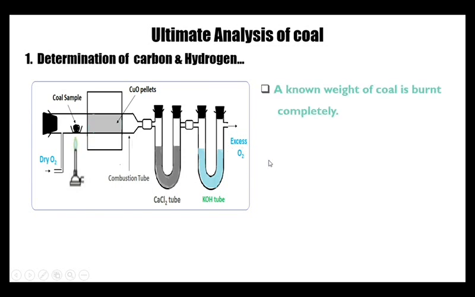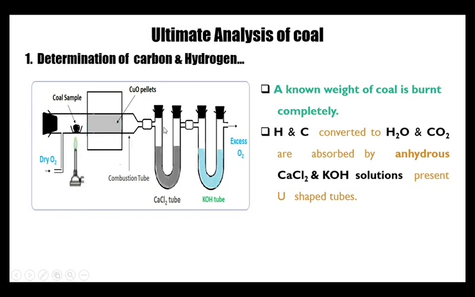Now, when a known weight of coal is burnt completely in this combustion tube, the combustion products are allowed to pass through these. We need to understand that whatever hydrogen is present in the coal is converted to water, and carbon is converted to carbon dioxide. The combustion products are allowed to pass through the calcium chloride tube first, followed by the KOH tube. The water produced during combustion is absorbed by this anhydrous calcium chloride.